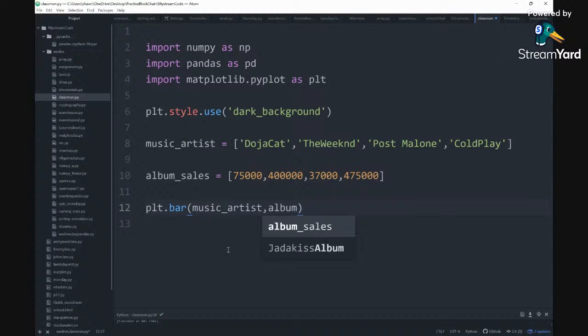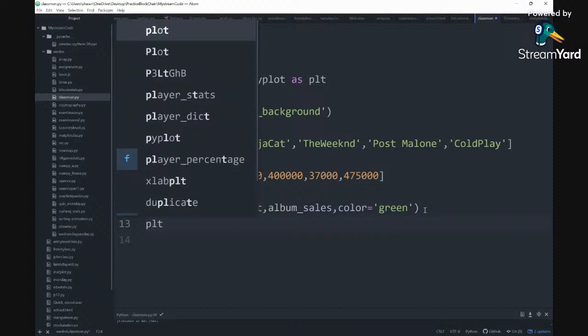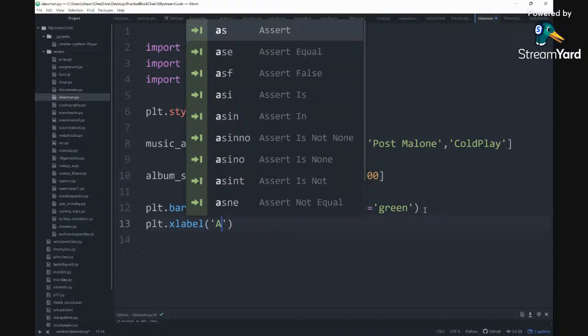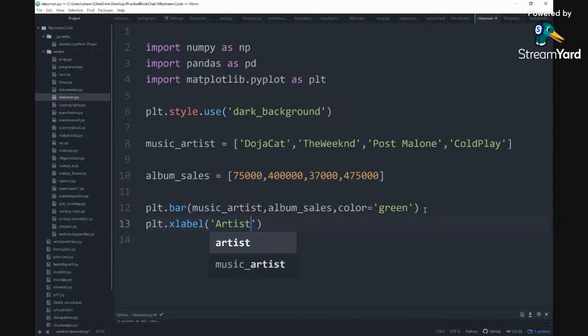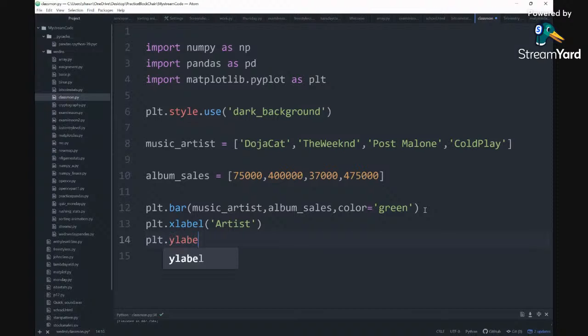So it's going to be album sales right there, and then we'll add color equal to, let's make it green, money green, and that'll be it. And then we can do PLT dot xlabel. We can add some labels to it. On that side, the X label will be for artists. PLT dot ylabel will be for sales.